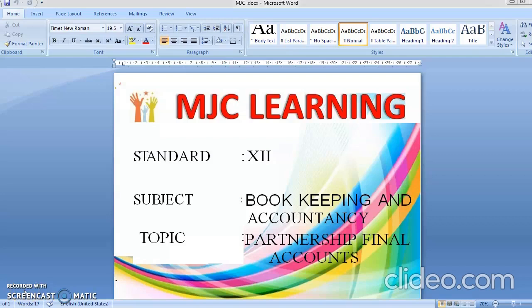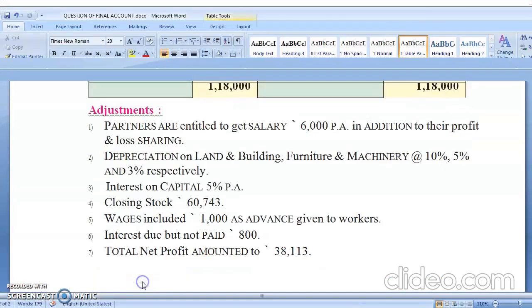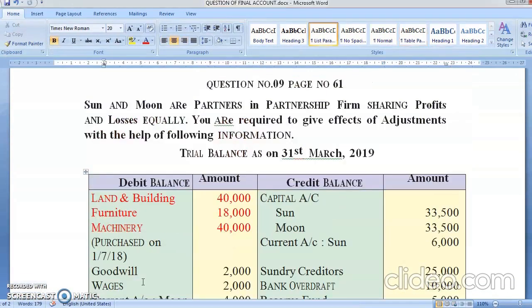Today I am going to teach you the subject Bookkeeping and Accountancy and the topic name is Partnership Final Accounts. Chalo, in accounts reading the problem and understanding the problem is important. So let's read the problem first.